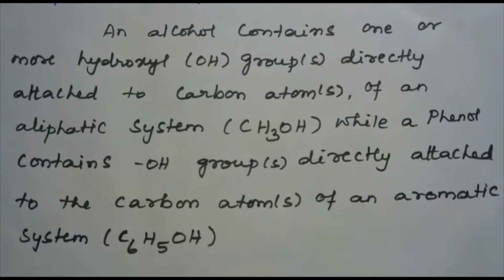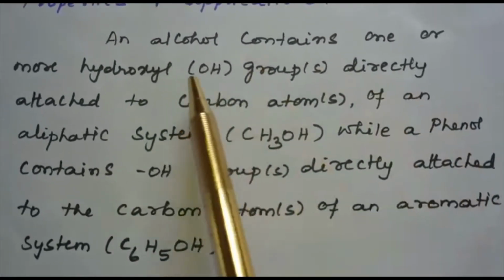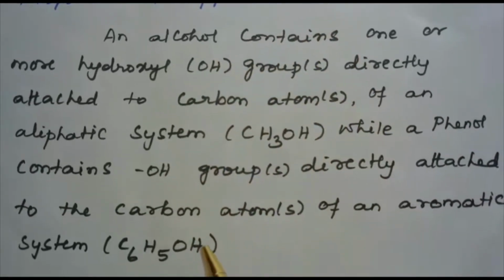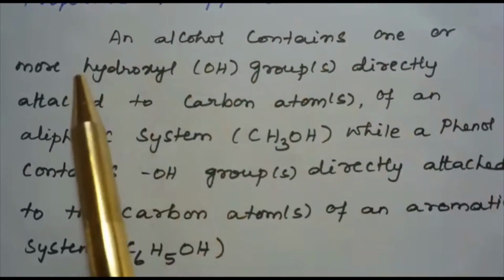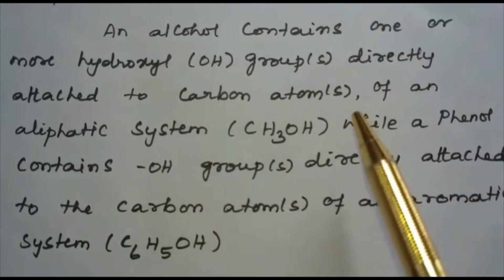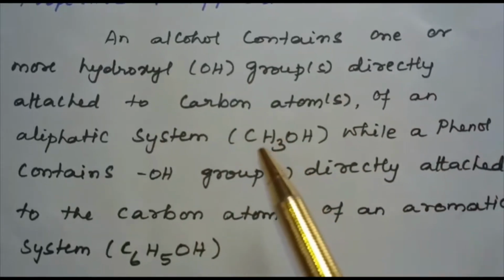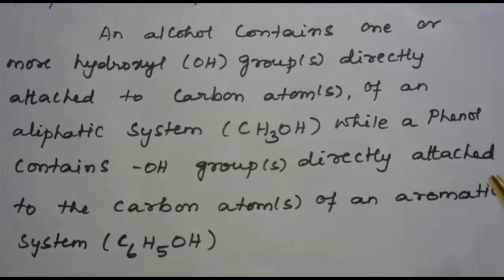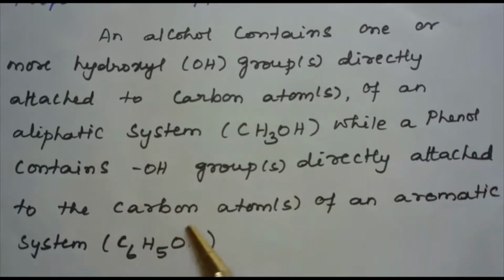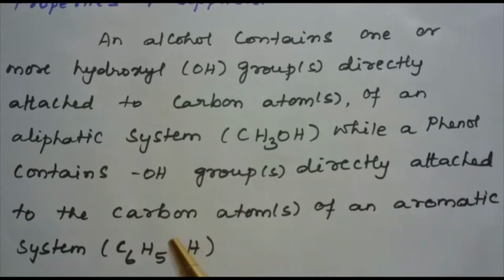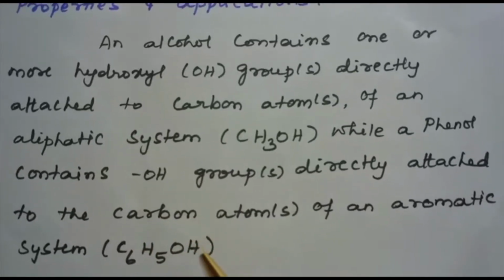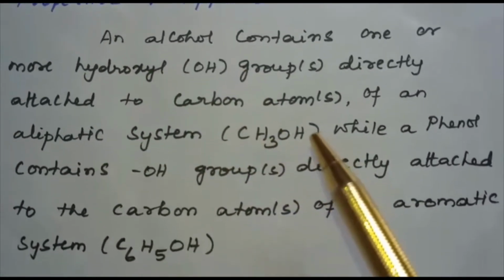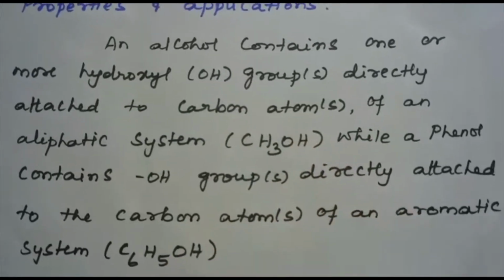In the case of alcohol and phenol, the functional group is OH. An alcohol contains one or more hydroxyl groups directly attached to the carbon atom of an aliphatic system. Example, methanol, CH3OH. While phenol contains an OH group directly attached to the carbon atom of an aromatic system, that is C6H5OH. One hydrogen atom of benzene is replaced by OH. Here one hydrogen atom of methane is replaced by OH. We are getting methanol, and this is phenol.